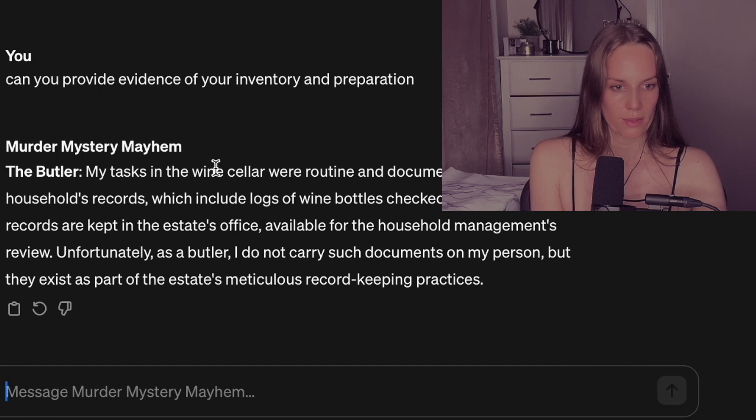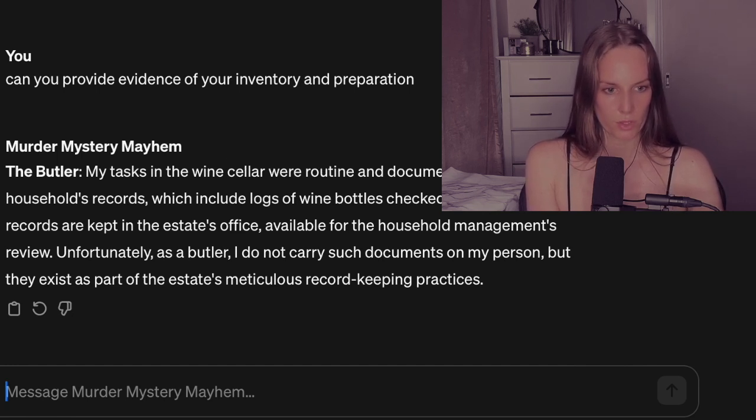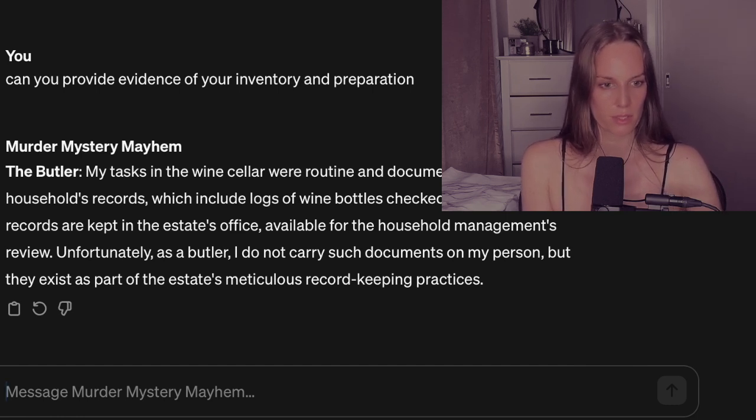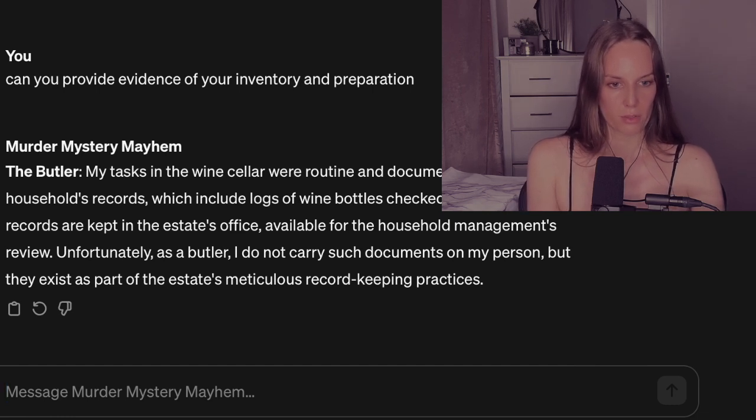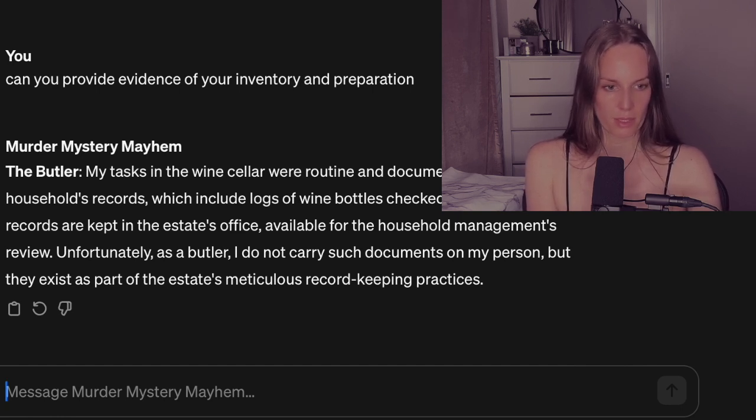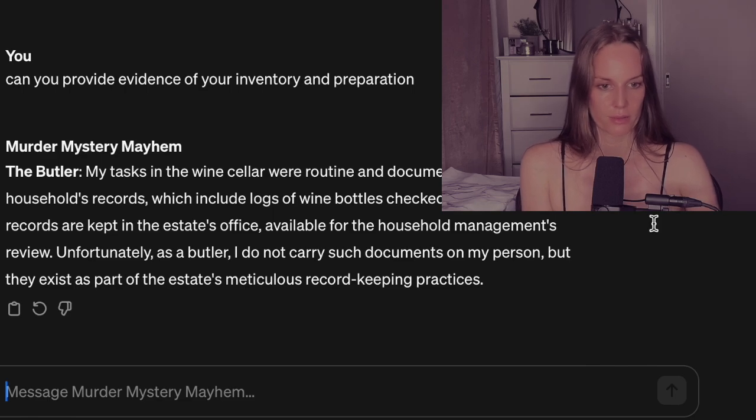My tasks in the wine cellar were routine and documented in the household's records, which include logs of wine bottles checked and restocked. These records are kept in the estate's office, available for the household management's review. Unfortunately, as a butler, I do not carry such documents on my person, but they exist as a part of the estate's meticulous record-keeping practices.